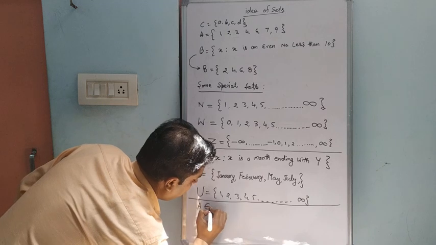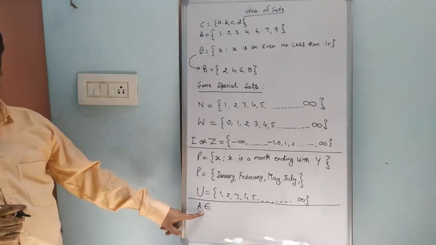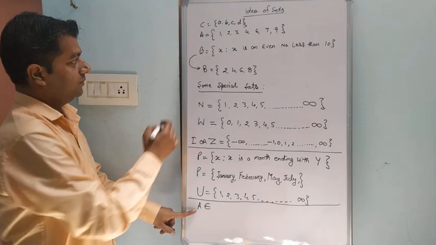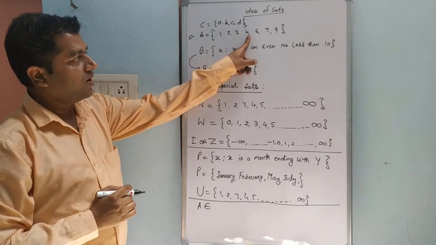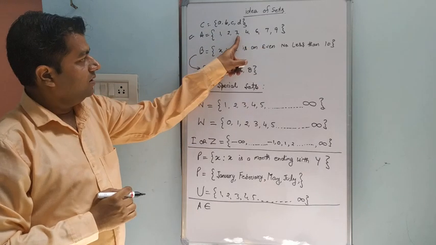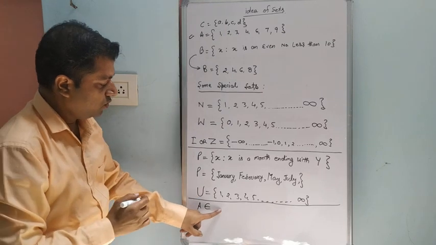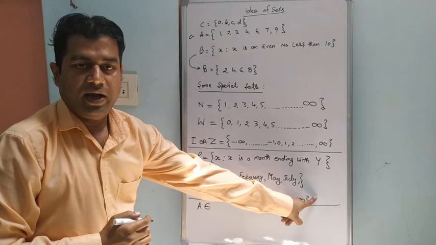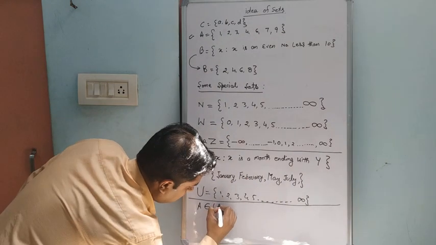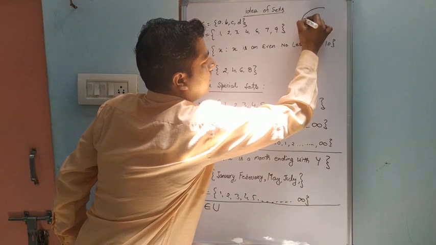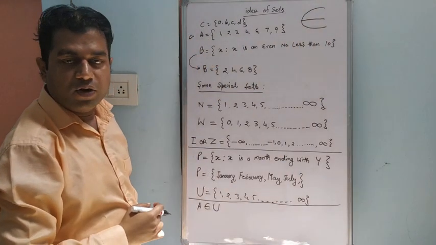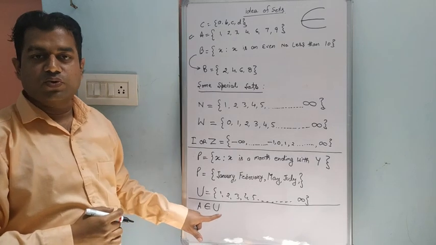This is the sign of belonging. Set A elements are 1, 2, 3, 5, 6, 7, 9. These elements belong to U, which runs from 1 to infinity. This is the belonging sign. You can see it here in a large way. A belongs to U.